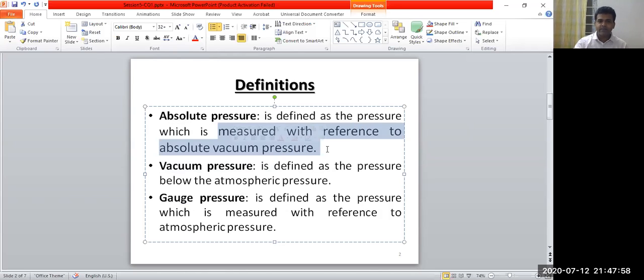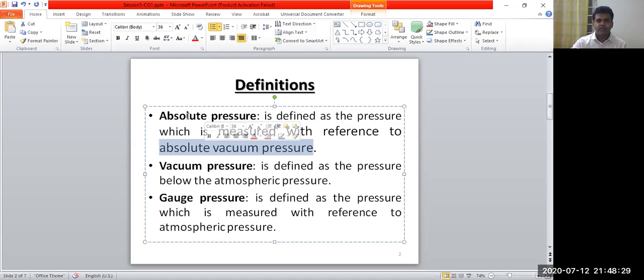If the pressure at a point is measured with respect to absolute vacuum pressure, absolute zero pressure, then that pressure is called the absolute pressure. This absolute vacuum pressure is also the absolute zero pressure, that is, completely zero pressure.